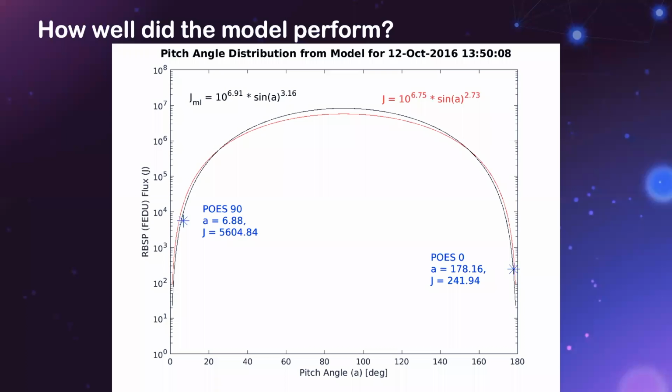So how well did the model perform? This figure shows the same pitch angle distribution for October 12, 2016, with the distribution from the model's prediction in black added. With no input from RBSP, the model predicted the N and C values to be 6.91 and 3.16. This predicted fit had a coefficient of determination of 0.93 and therefore indicates the model can predict high altitude data from LEO data.